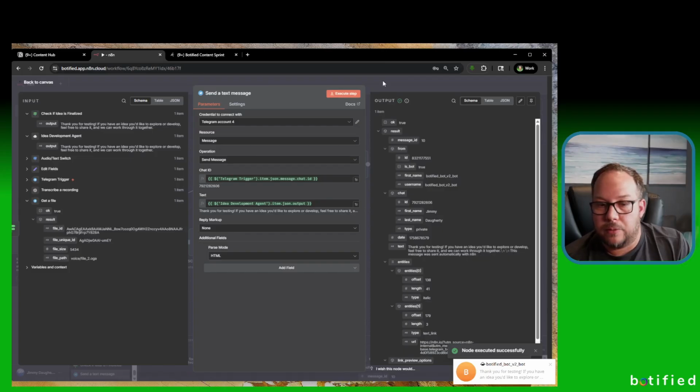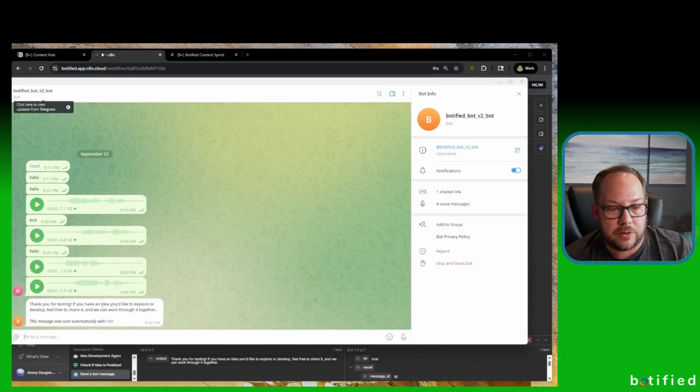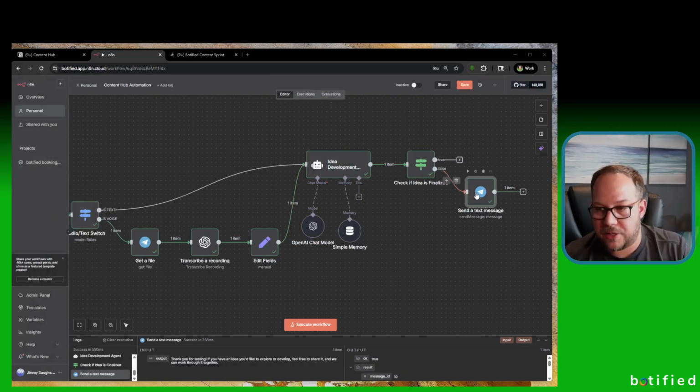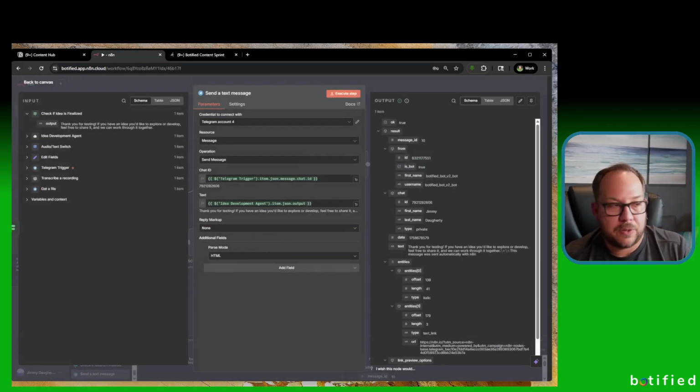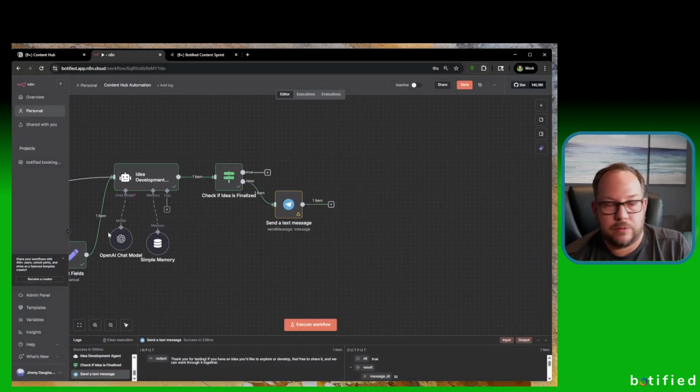Everything worked. We had a successful response over here. Now if you take a look here, it says, "Thank you for testing. If you have an idea, this message was sent automatically with n8n." We can remove that message. Under this section, where it says reply markup none, you can add an option. This is append n8n attribution. Choose that, then just turn it off, and it will not say that anymore. That's just food for thought.